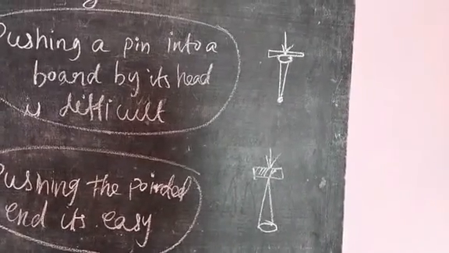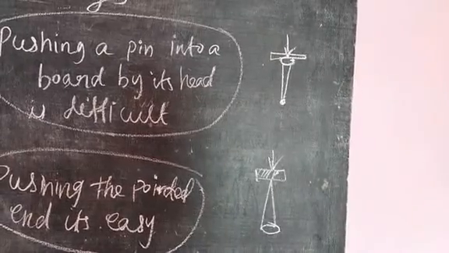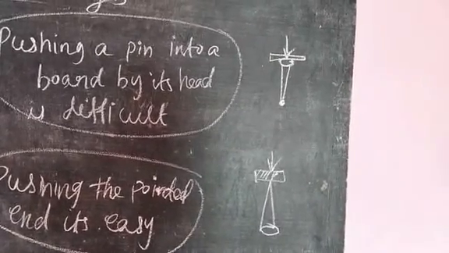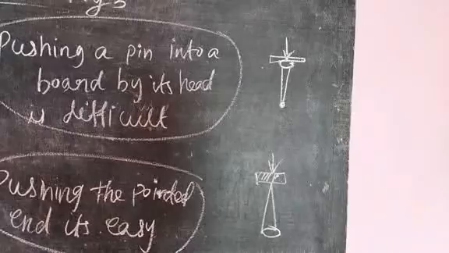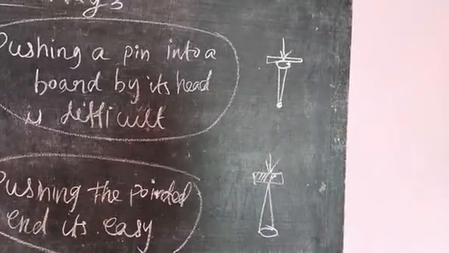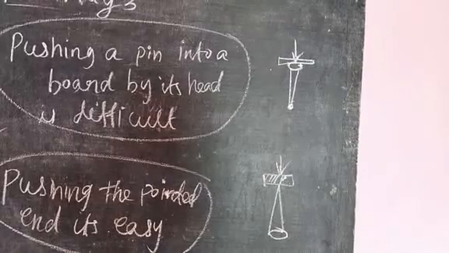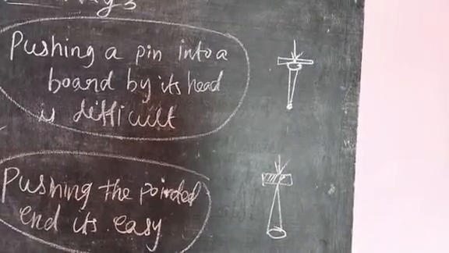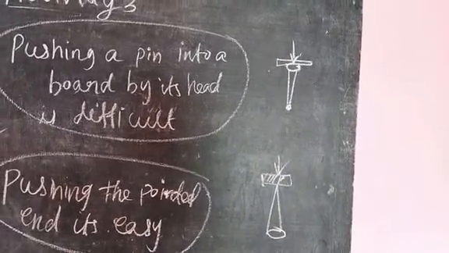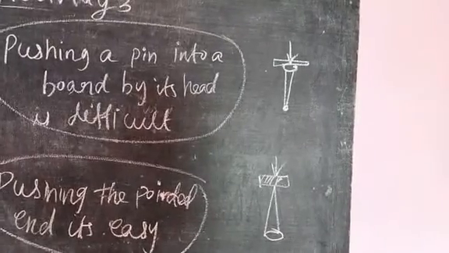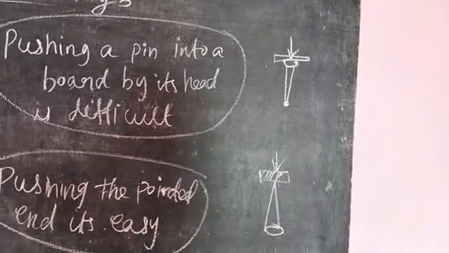In both cases, thrust, that is force, is equal, but pressure is unequal. Pushing a pin into a broad board by its head is difficult because area of contact is more, pressure is less.